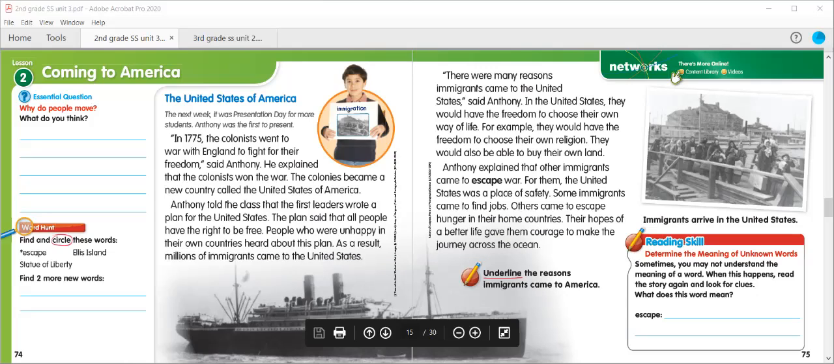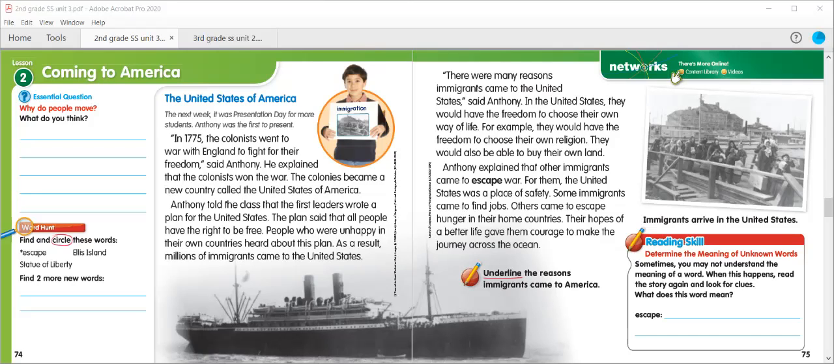Anthony explained that other immigrants came to escape war. For them, the United States was a place of safety. Some immigrants came to find jobs. Others came to escape hunger in their home countries. Their hopes of a better life gave them courage to make the journey across the ocean.